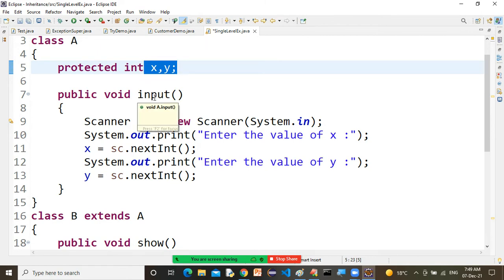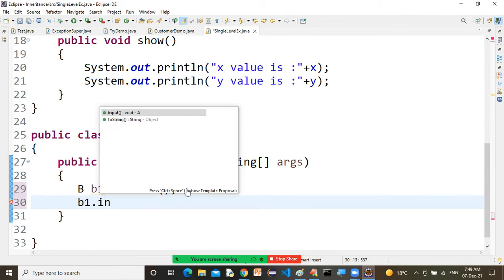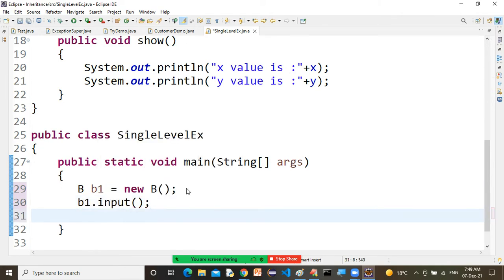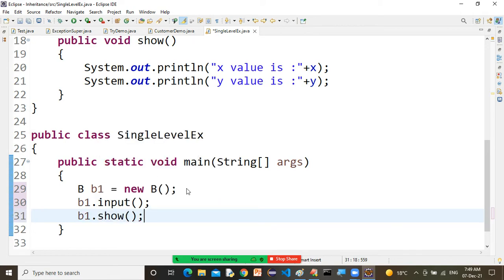But let's say we have the input function and the show function. So what am I writing, sir? b1.input and b1.show. Yes, b1.input and b1.show. Now when you run this program, look what you are getting, sir.